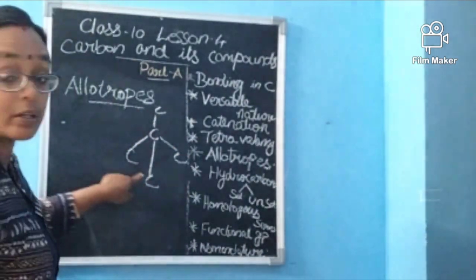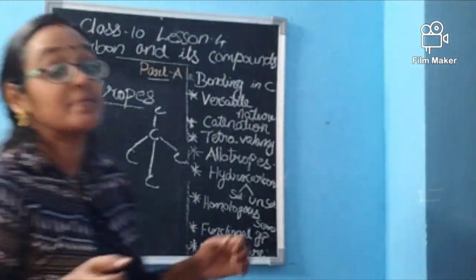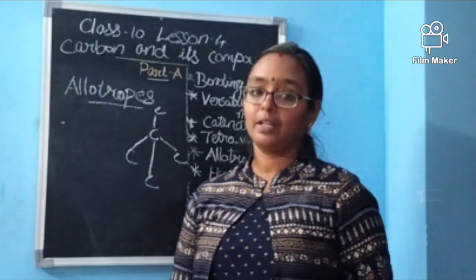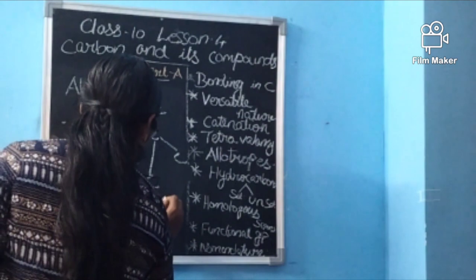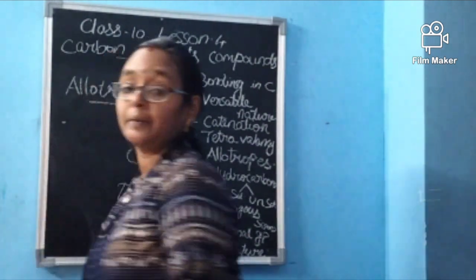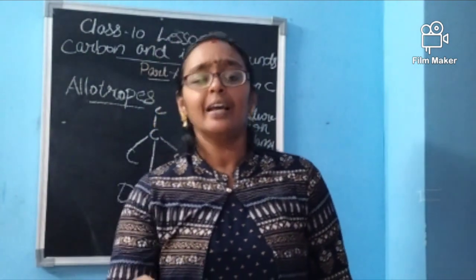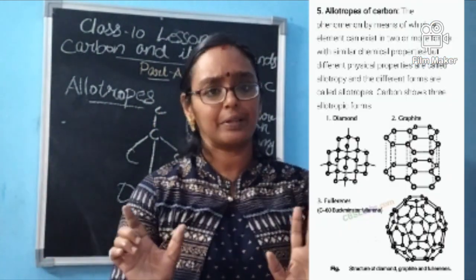All four valencies are fulfilled by other carbons to form such a closed bond. That's why it is so hard in the case of diamond. What are the chemical properties of diamond? When we burn diamond in oxygen, it will release carbon dioxide. Nothing more. That is about the diamond.